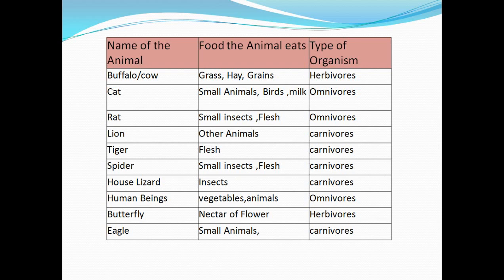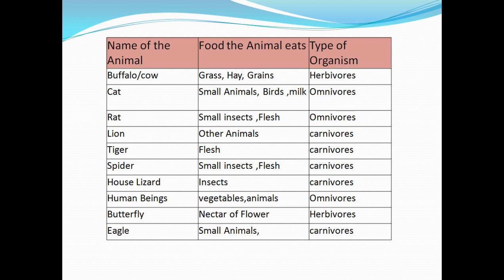Buffalo. What does a buffalo eat? Grass, hay, and grains. So these are all parts of plants. So a buffalo or a cow is considered a herbivorous organism. Cat. What does a cat eat? Small animals, birds, milk, or sometimes they also eat bread and anything else. So a cat eats both animals and plant products, so a cat will be considered omnivorous.